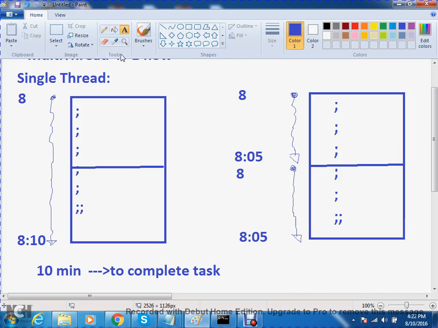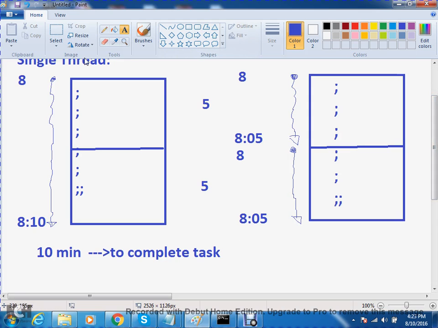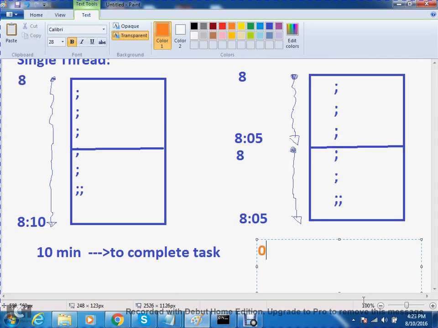Now you tell me, time taken by this thread, by this flow, how much? 5 minutes. Time taken by the other flow? 5. 5 plus 5, that is 10. So 10 minutes are considered to complete the task. Here also it took 10 minutes to complete the task. Any doubt? No doubt.